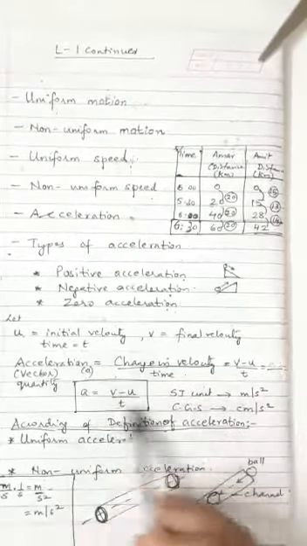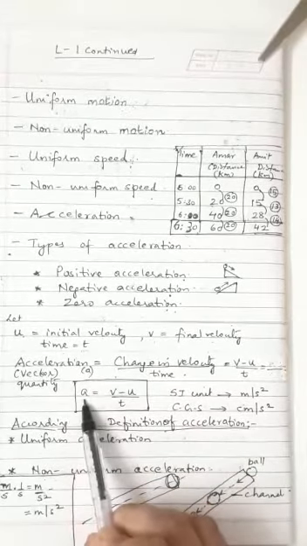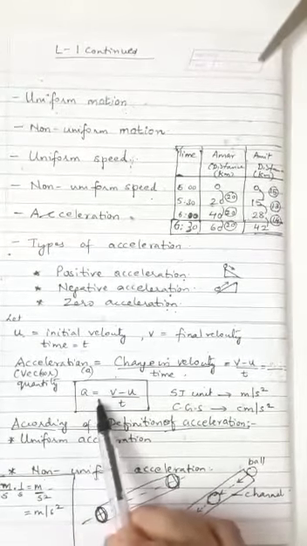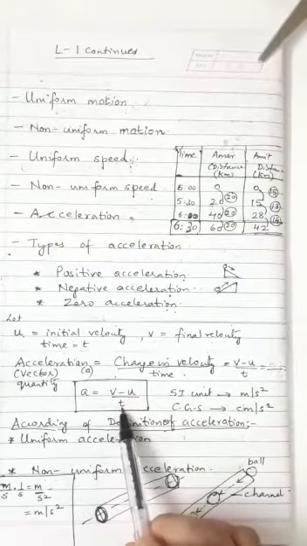Now let us sum this up together. Acceleration is given by small letter a. So acceleration a is equal to v minus u by t.